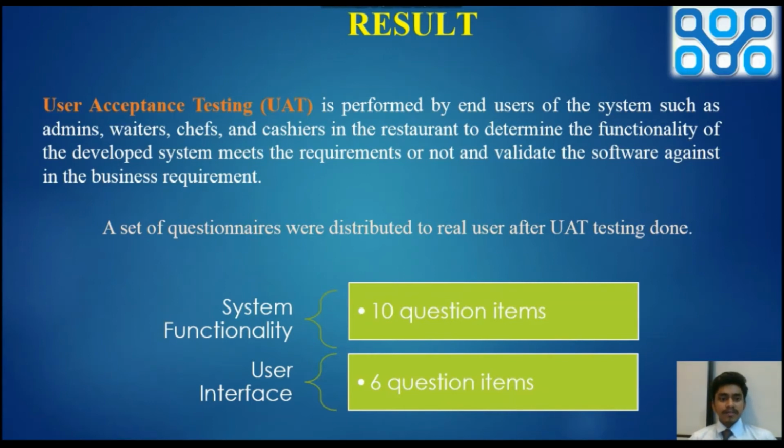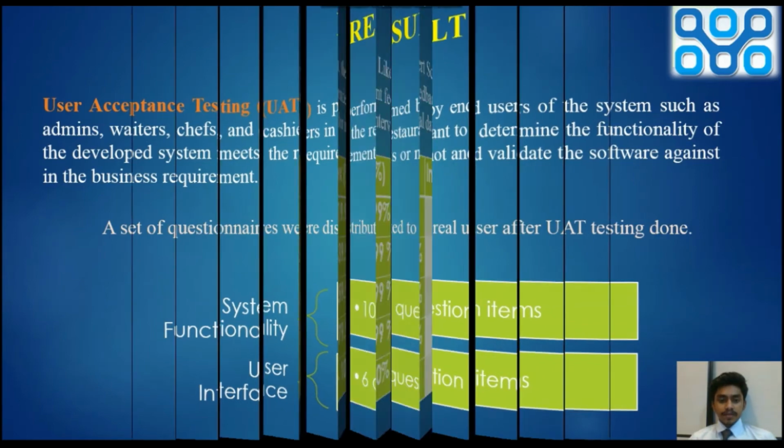Next, the result of UAT, user acceptance testing, is performed by the end users of the system such as admin, waiter, chef and cashier in the restaurant. Once we had completed the system, we provided it to the end users so they could test its functionality. We prepared 10 questions for system functionality and 6 questions for the user interface.